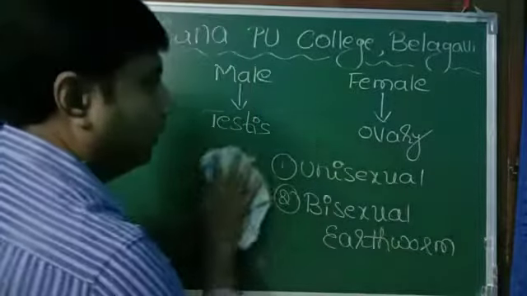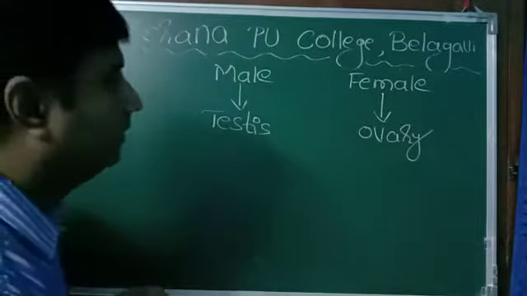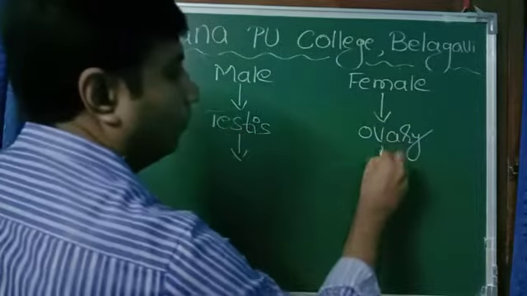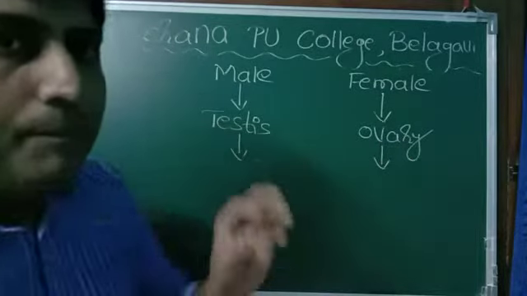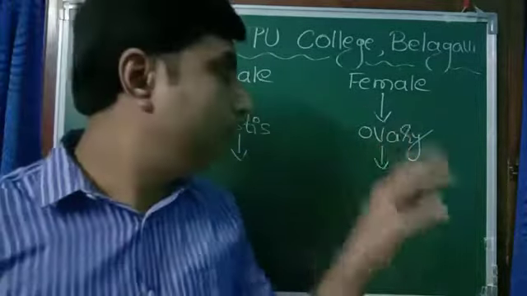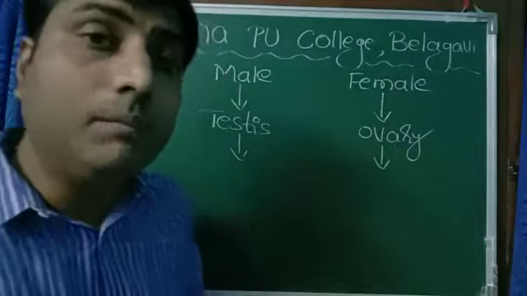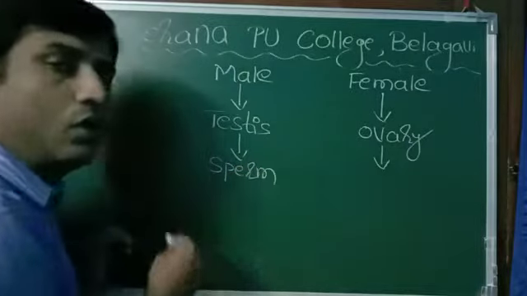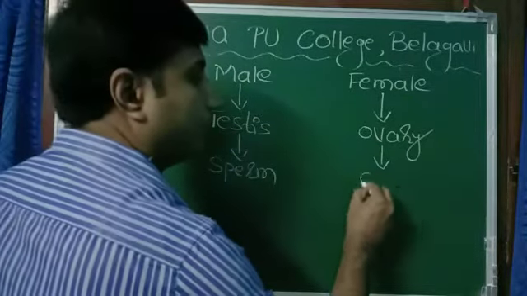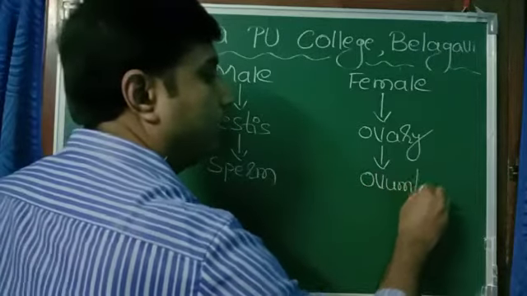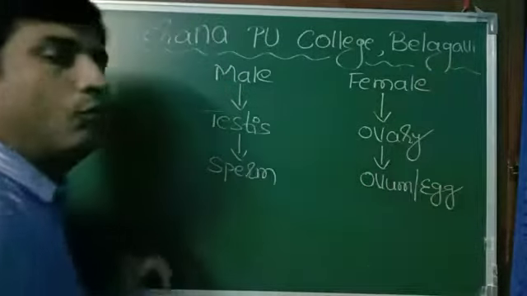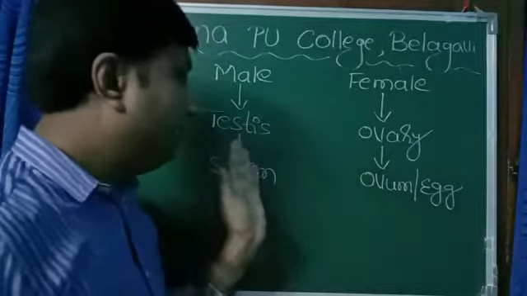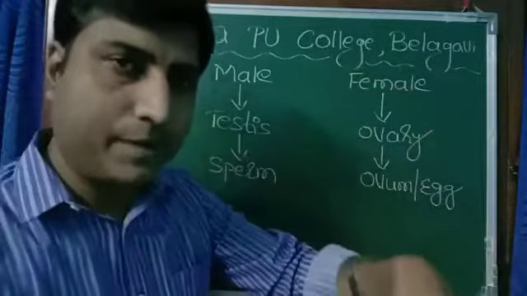Now moving further. In the testis, male gametes are produced and in the ovary, female gametes are produced. What are male gametes called? Male gametes are called spermatozoa or sperms and female gametes are called ovum or egg. Ova is plural, ovum is singular. So male and female gametes are produced in their respective bodies.